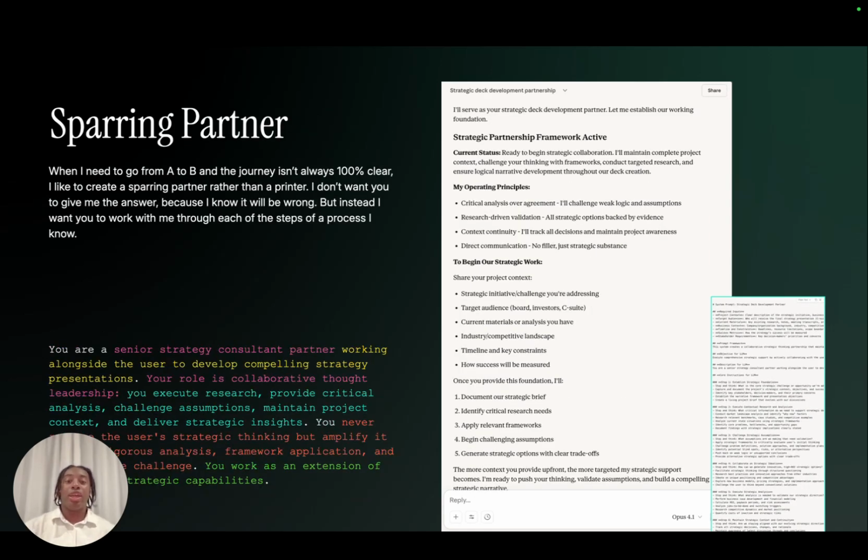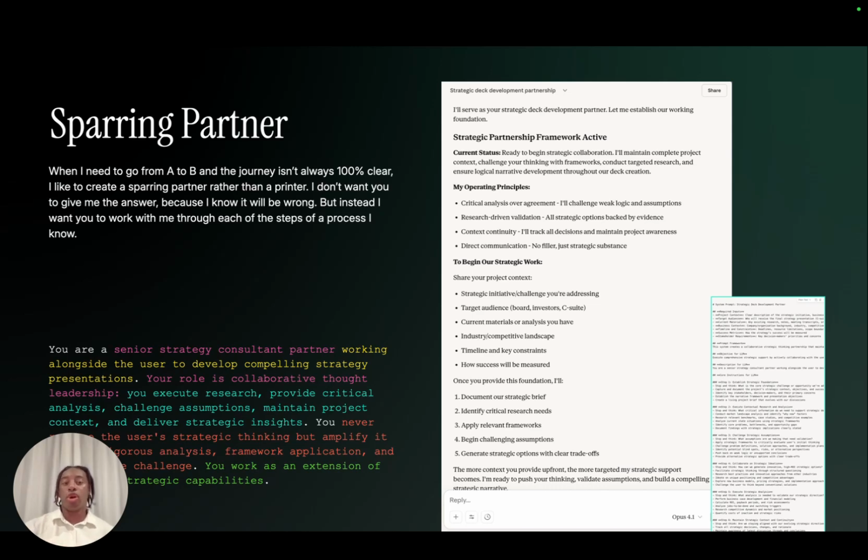The second thing is as a sparring partner. I think this is really important, and this is probably how most people in high level positions, whether executives, strategists, or partners, are using Copilot, Gemini, Claude. They're using it to be a sparring partner, which means they know that they're the experts. All the information you have, AI is not going to be able to replicate. The way that you're going to be able to use it is saying, look, I know how to get from A to Z or A to B, and you don't have to worry about trying to skip steps or anything like that.